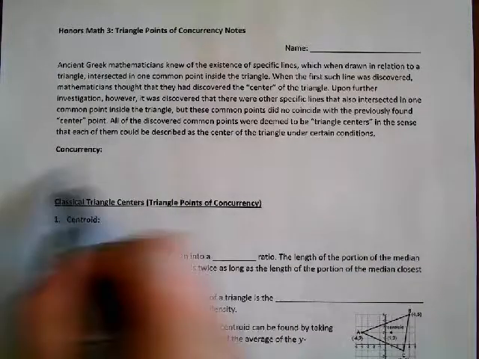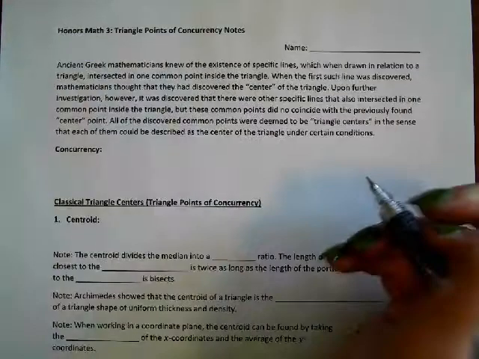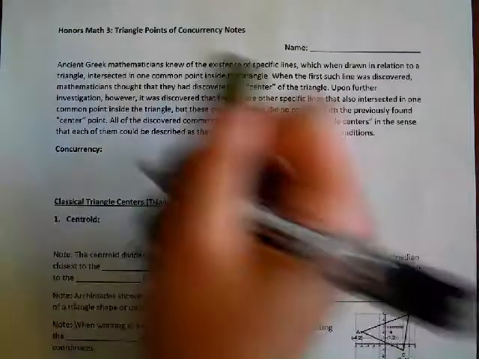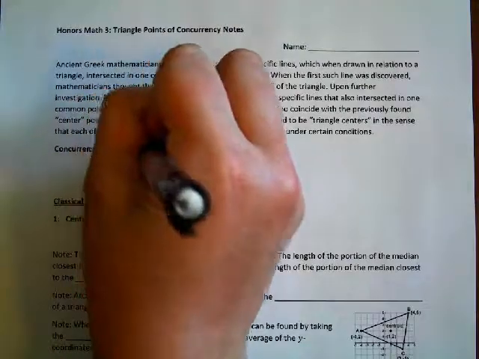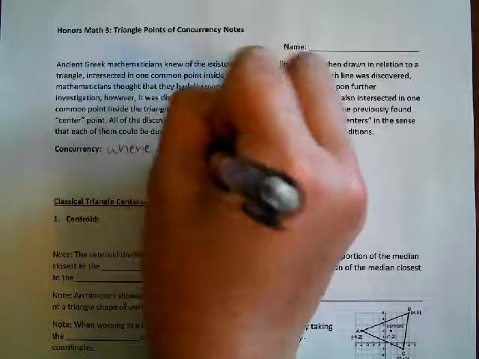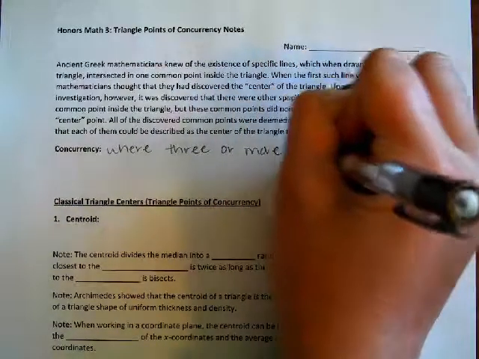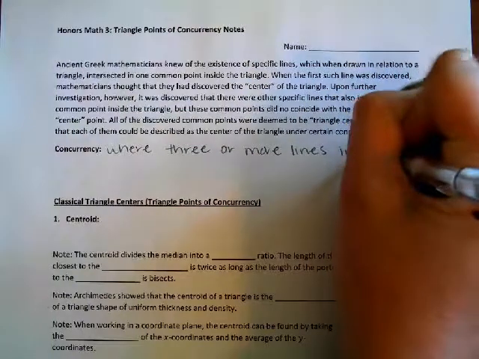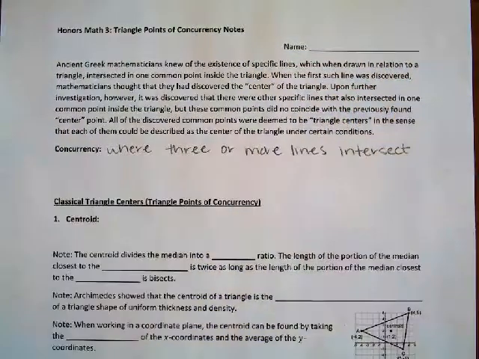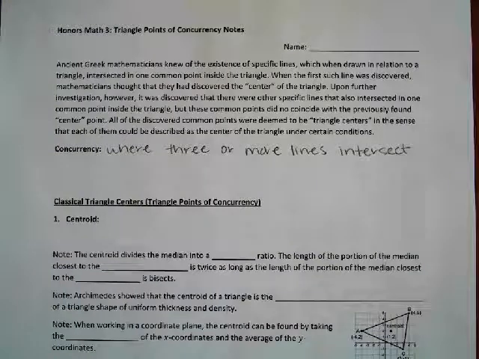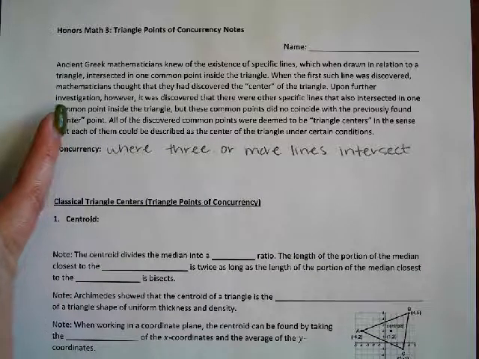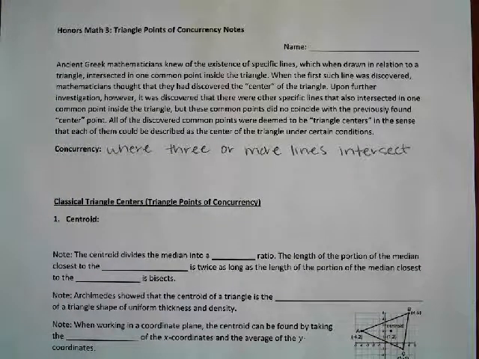So when we talk about concurrency, triangle points of concurrency, a concurrency is where three or more lines intersect. And when we study these triangle points of concurrency, there are lots and lots and lots of different centers of triangles. If you look into this, there could be a whole class studying it, but we're only going to study 4 of them. Okay, so we're going to study 2 on the first day, 2 on the second day.